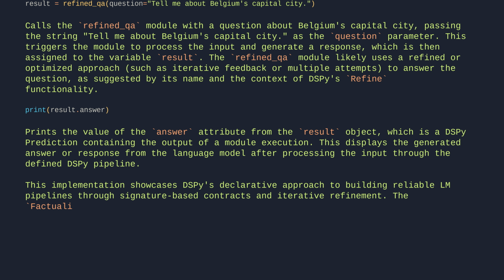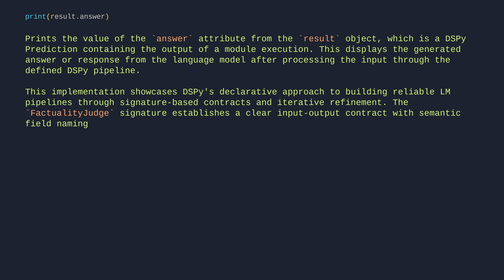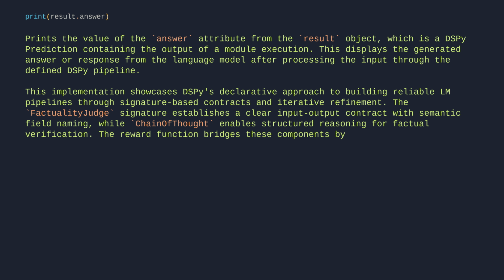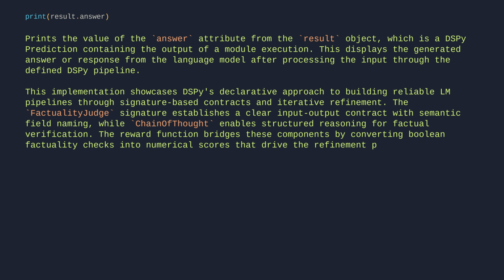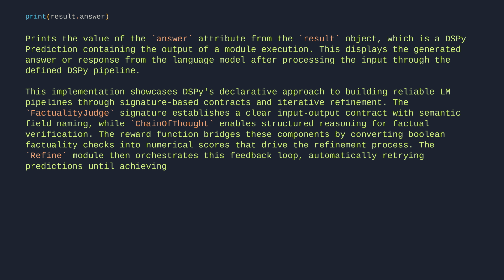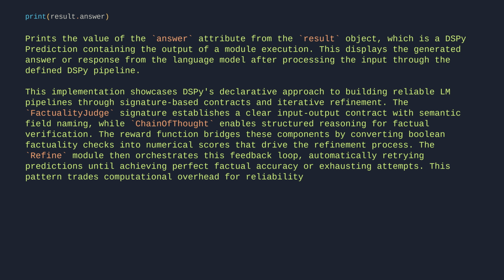The factuality judge signature establishes a clear input-output contract with semantic field naming, while chain of thought enables structured reasoning for factual verification. The reward function bridges these components by converting Boolean factuality checks into numerical scores that drive the refinement process. The Refine module then orchestrates this feedback loop, automatically retrying predictions until achieving perfect factual accuracy or exhausting attempts. This pattern trades computational overhead for reliability, particularly valuable when factual precision is critical.